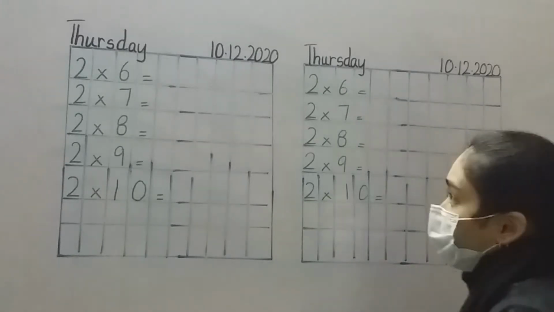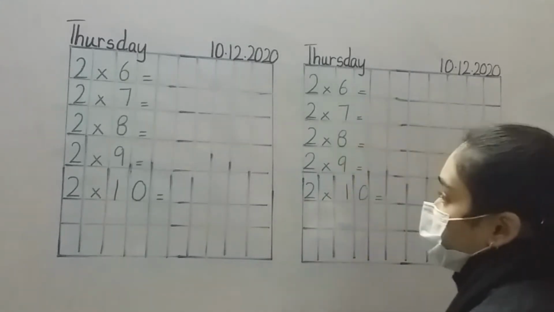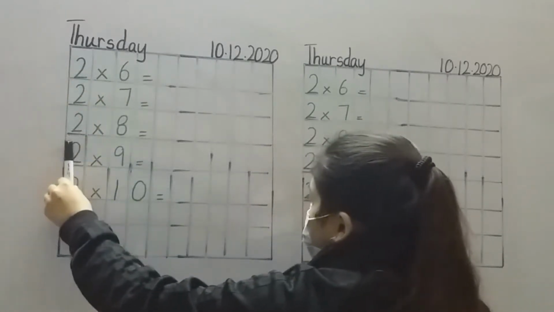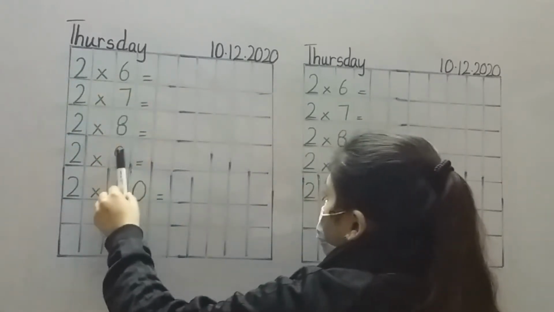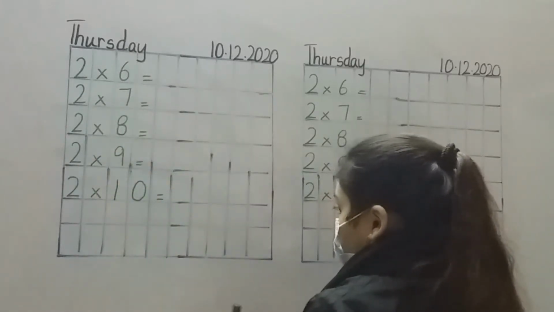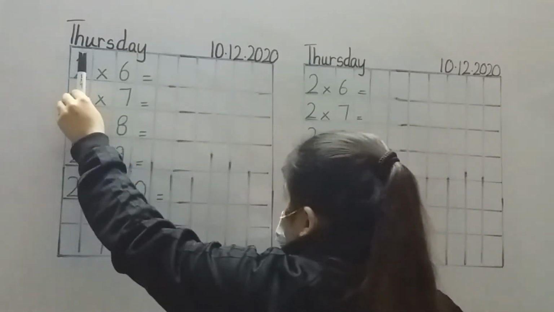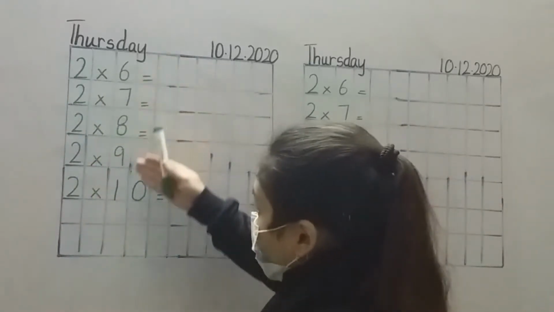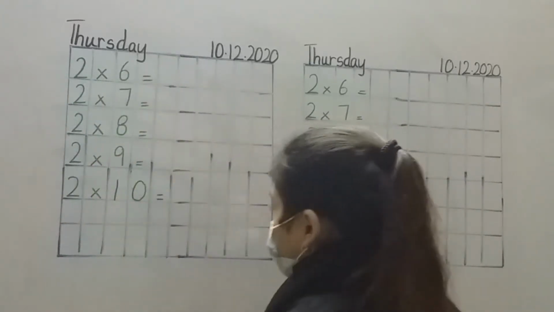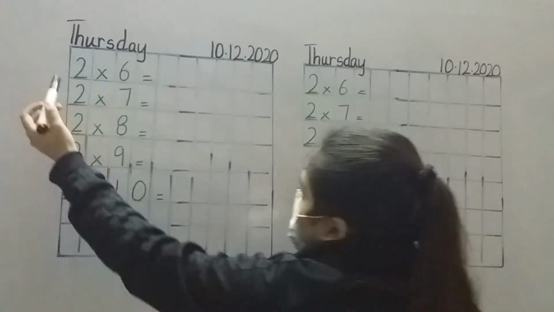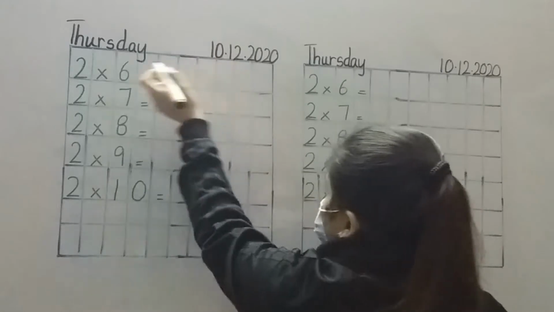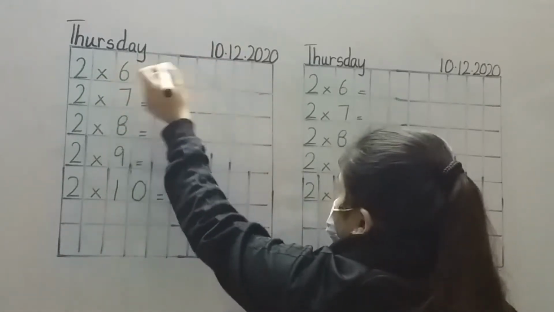Okay, let's see now. How many sets will I make? First I will make these sets and these will be my items. We're doing method 1. This side, the left side, is my set and the right side is my items. How many sets will I make? 2 sets. How many items will I add? 6 items in.